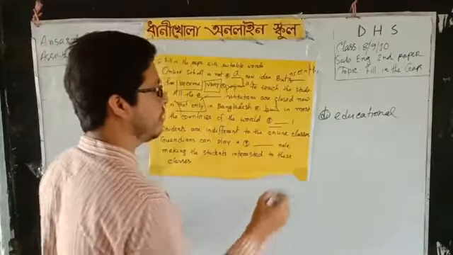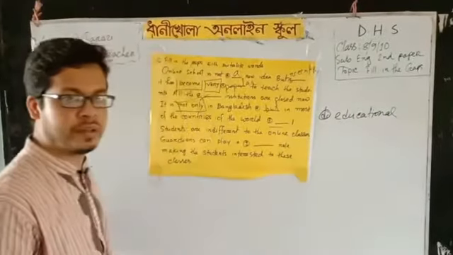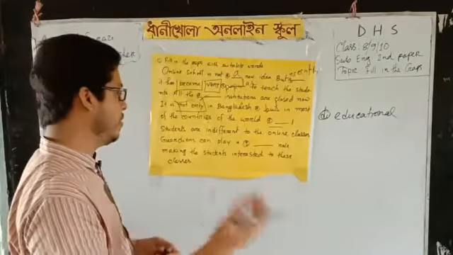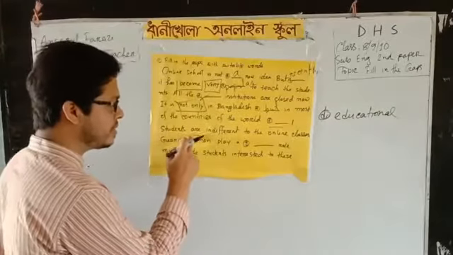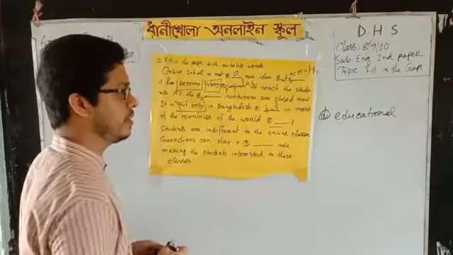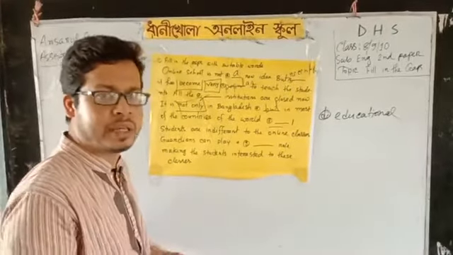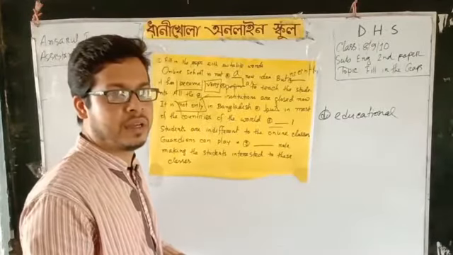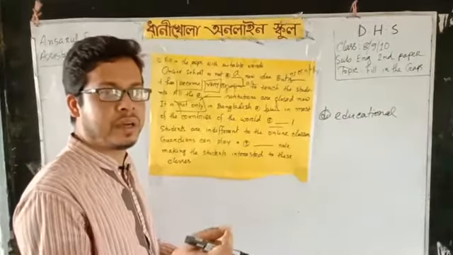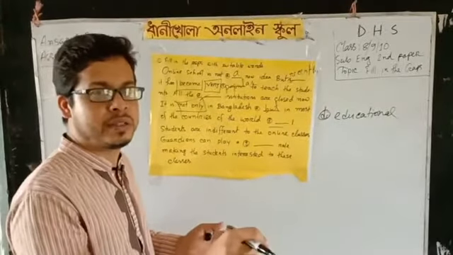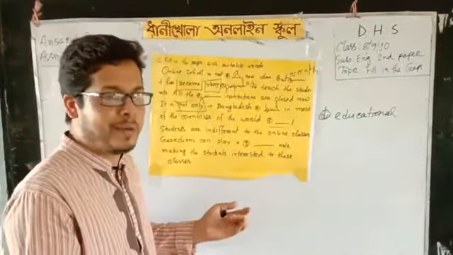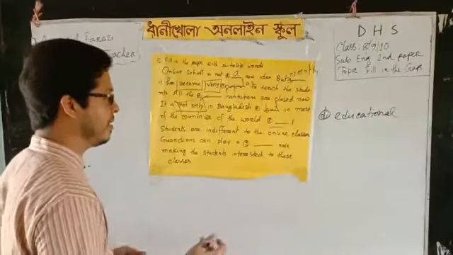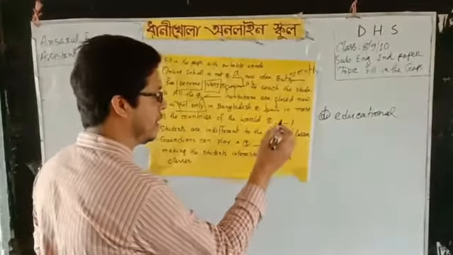Next, there is another gap, and you have to notice there is an interjection. The sign of interjection is here. So here there will be an interjection, and what sort of interjection? You have to think. Students are indifferent to the online classes. I have already noticed and mentioned that the students are generally indifferent to the online classes. They do not watch the classes, and though they watch, they watch it for nothing. They watch it only for watching and for nothing else. They want to learn nothing from the classes. This is the present scenario of the classes I have seen. The students are indifferent to the online classes.